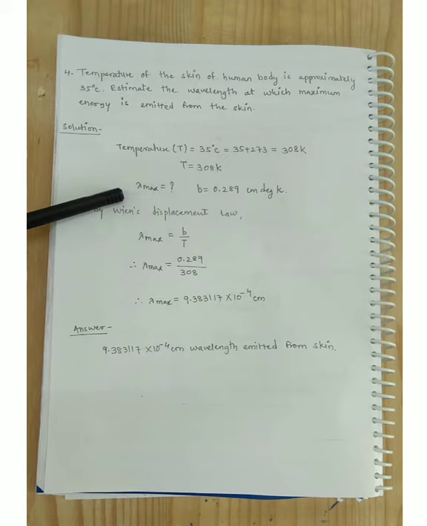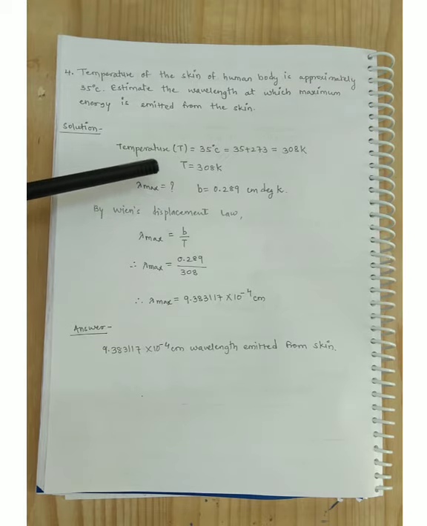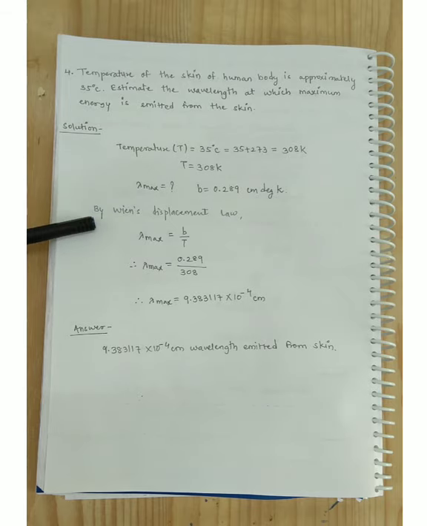Lambda, meaning wavelength, we have to find out. B, meaning Wien's constant, is around 0.289 centimeter degree Kelvin. If they do not mention a value for Wien's constant, then you have to take the ideal value. By Wien's displacement law, lambda is equal to B by T. It means lambda is equal to 0.289 divided by 308.